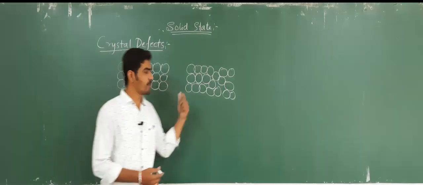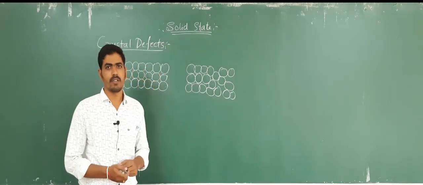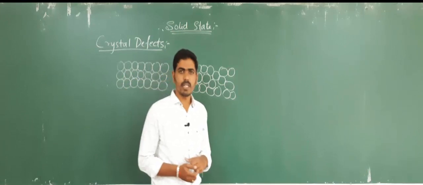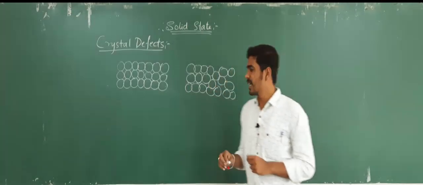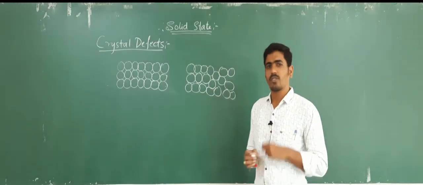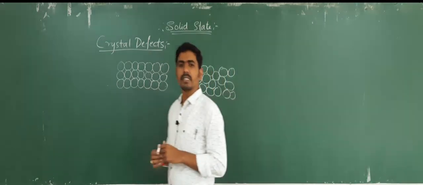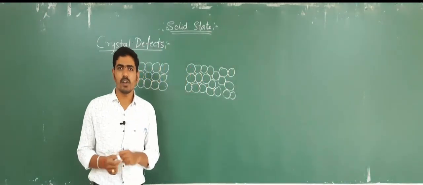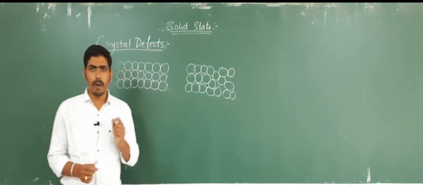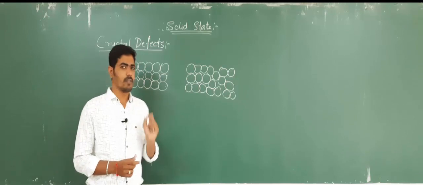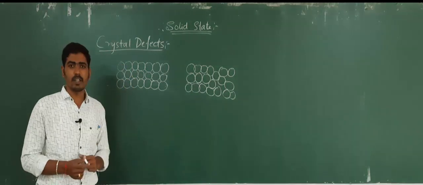So when you observe any irregularity or deviation in the arrangement of particles, that is said to be a crystal defect. So a crystal defect simply means any irregularity or deviation in the regular ordered arrangement of particles in a crystal.